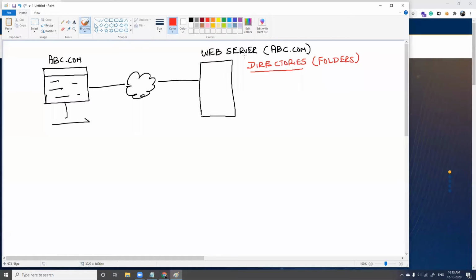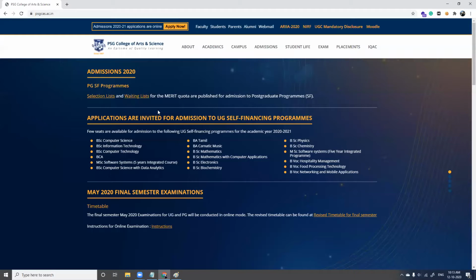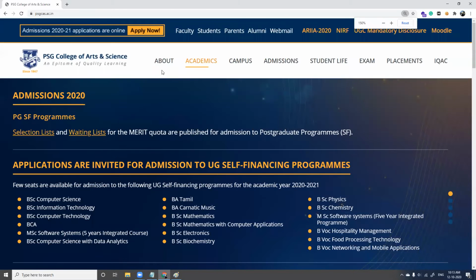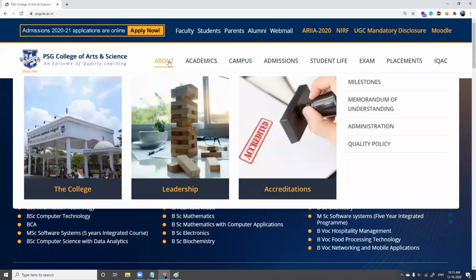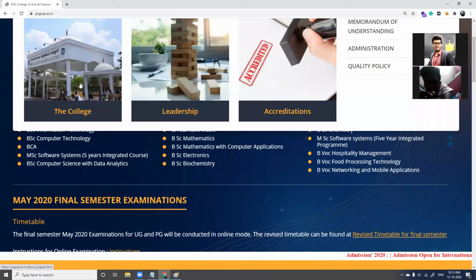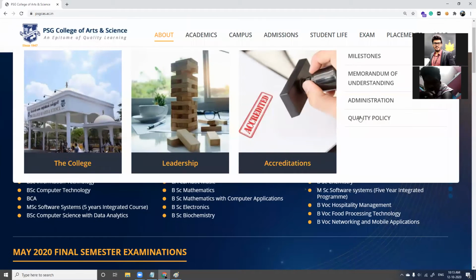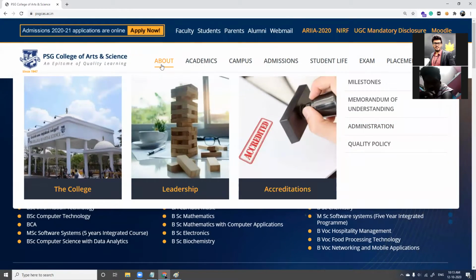So a web server has directories. Now, see, this college has about, academics, campus, admission, student life, exam, placements, and a lot of different tabs here. Fine. So if I click about, I get a few things about the college here. Yes, about the college. So what does it mean?